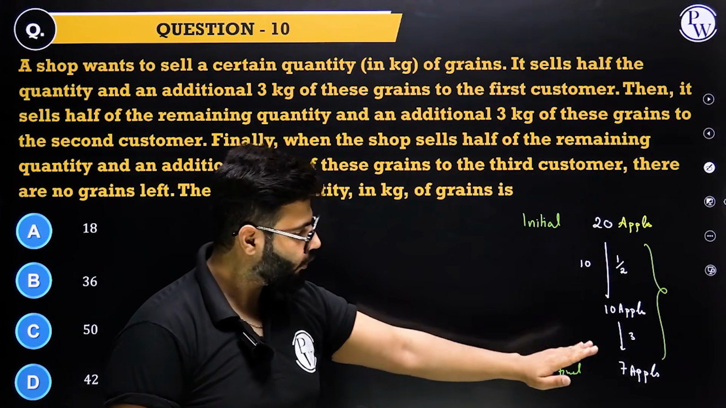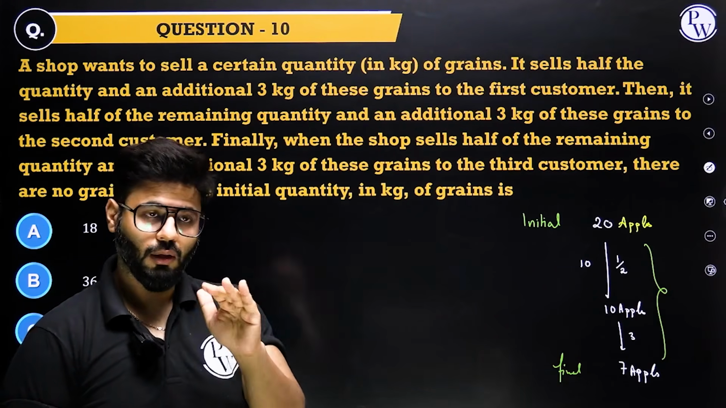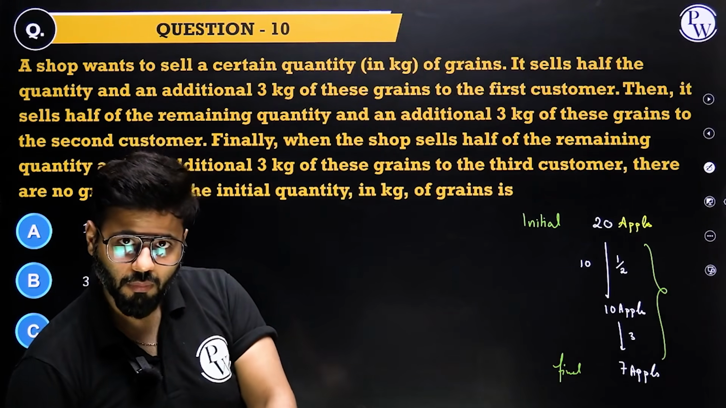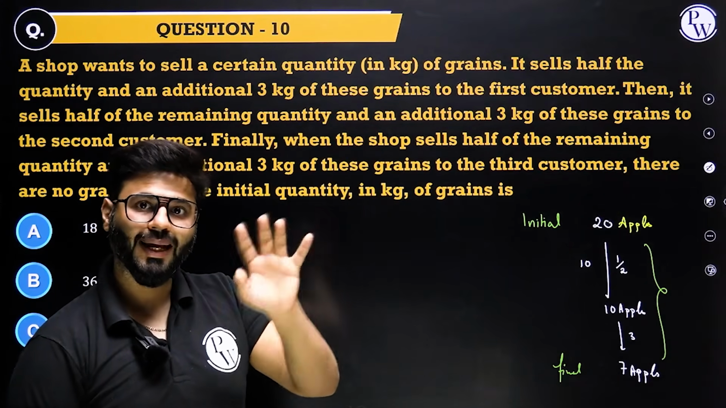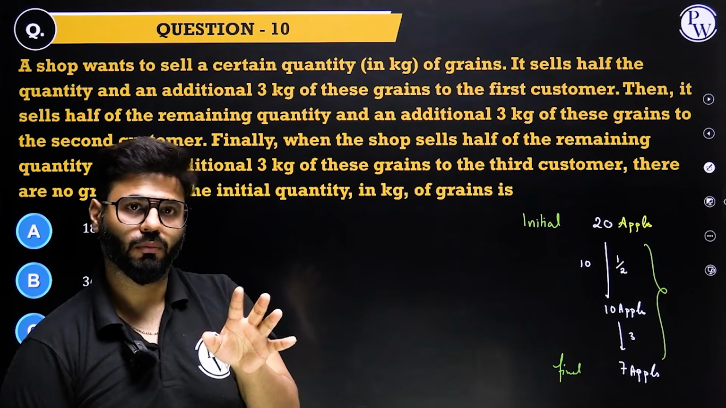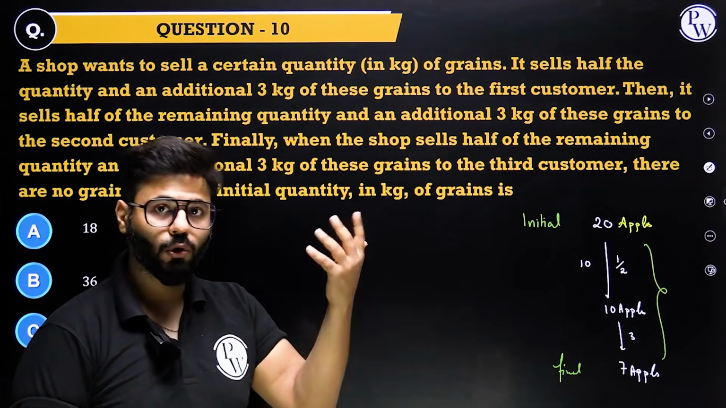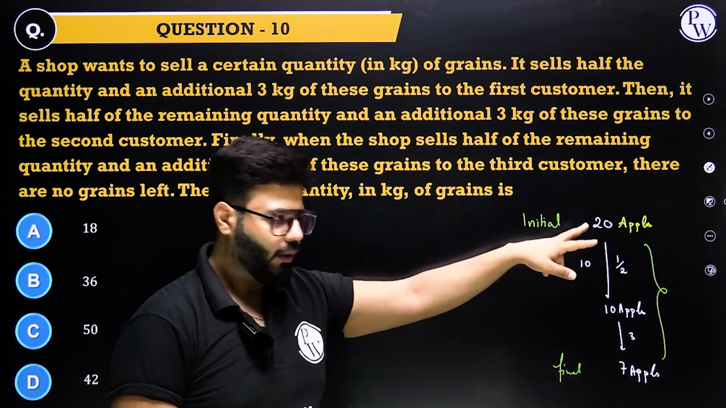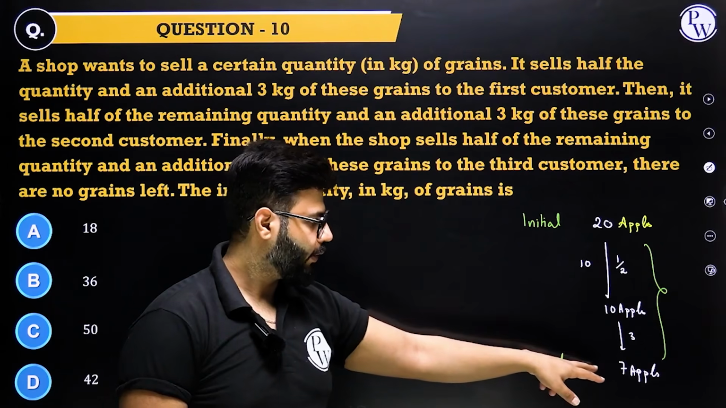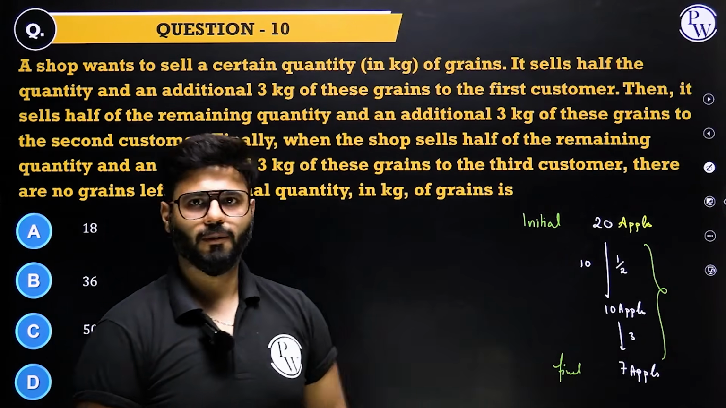Now my question is, how can you go from 7 to 20? Think. If you can go, that means you know how to go from bottom to top. Top to bottom becomes very critical, equations, so many. Bottom to top, calculate how to go. 20 apples you went in, gave half, 10, then 3 extra, you're now with 7. Tell me, how can you go from 7 to 20?